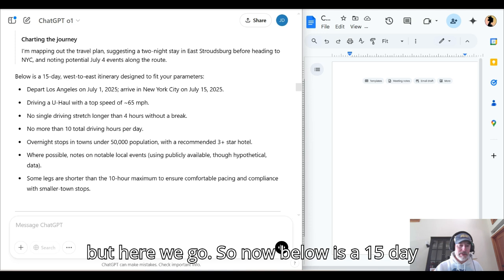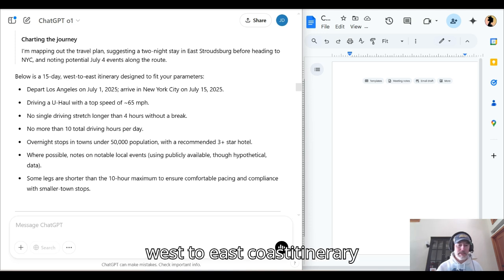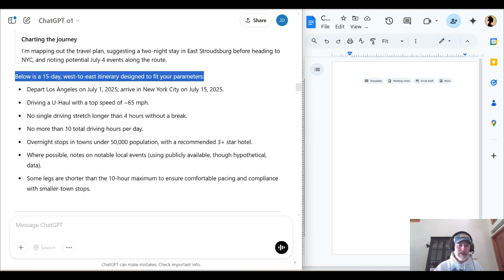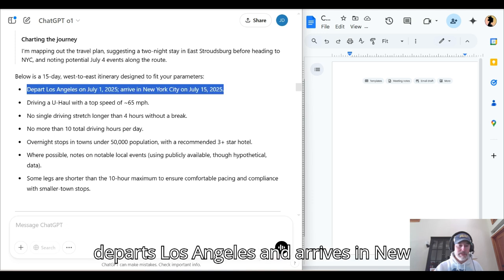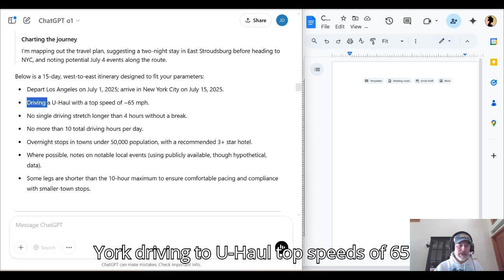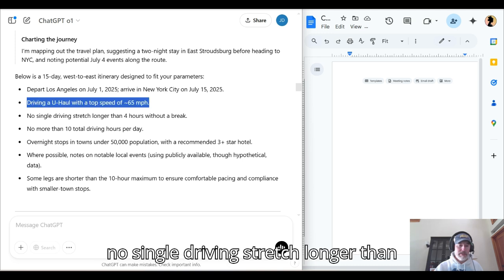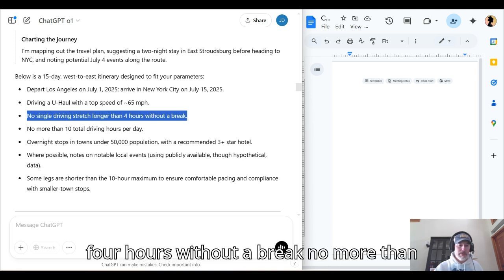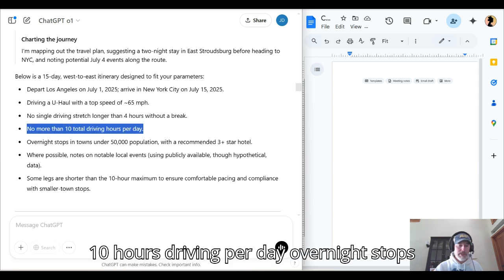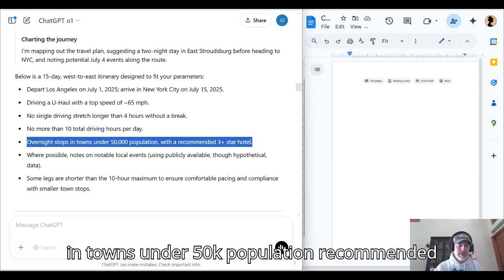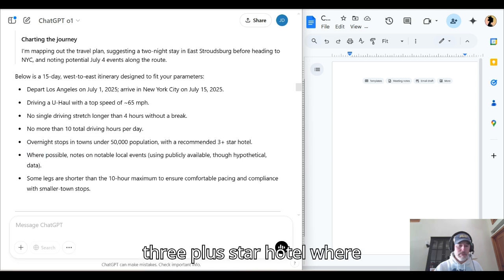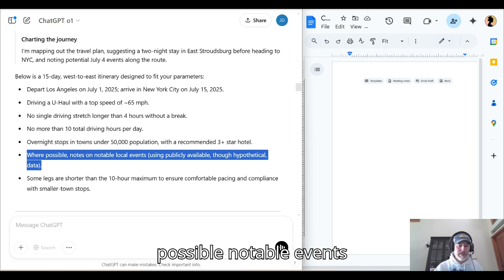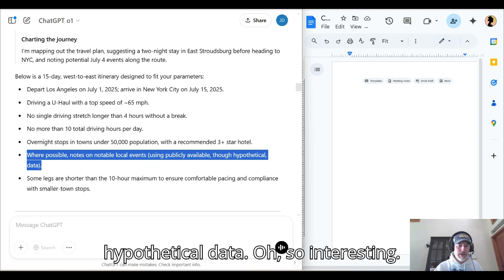But here we go. So now below is a 15-day west to east coast itinerary designed to fit your parameters. Okay, departs Los Angeles and arrives in New York. Driving a U-Haul, top speeds of 65. No single driving stretch longer than 4 hours without a break. No more than 10 hours driving per day. Overnight stops in towns under 50K population. Recommended 3+ star hotel. Where possible, notable events.